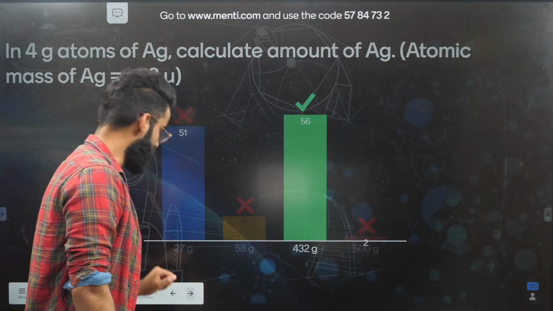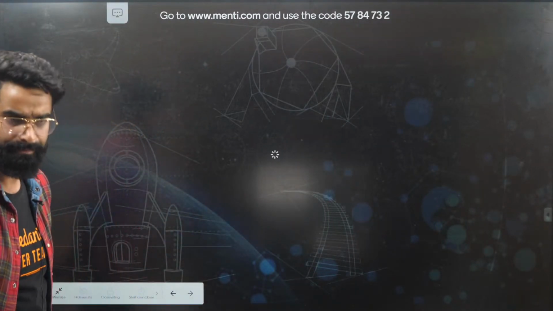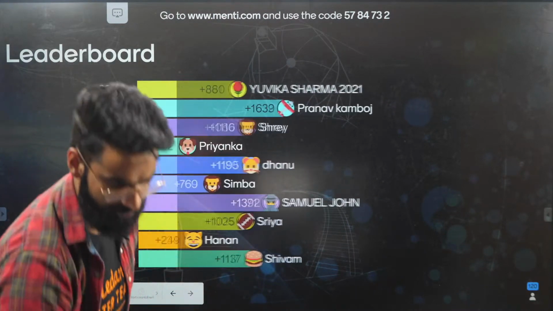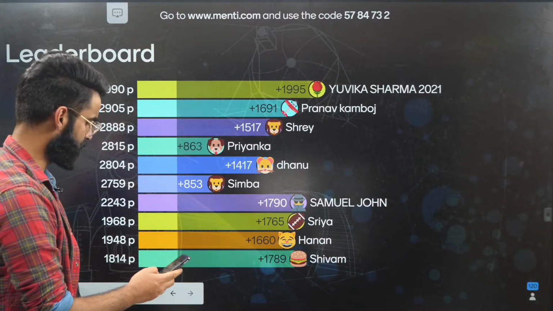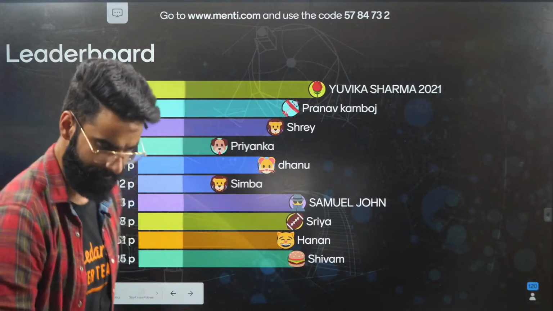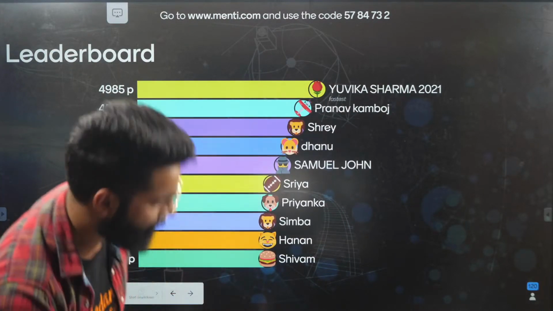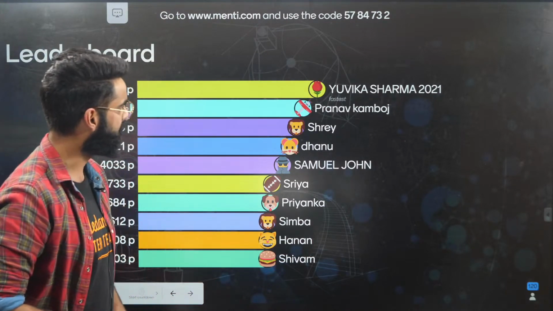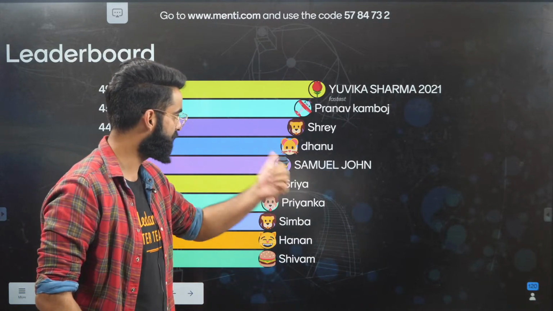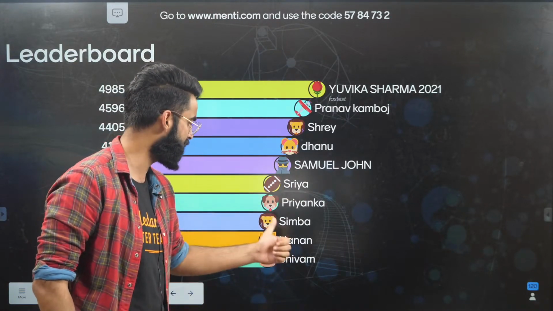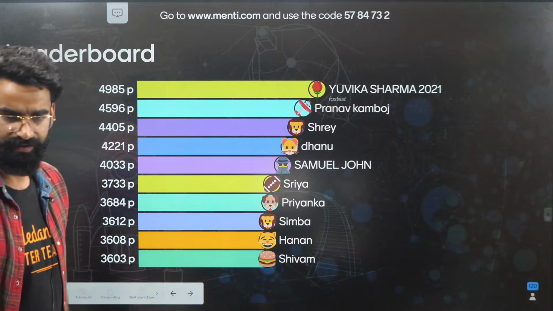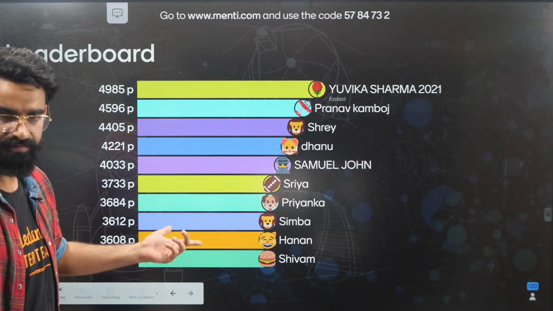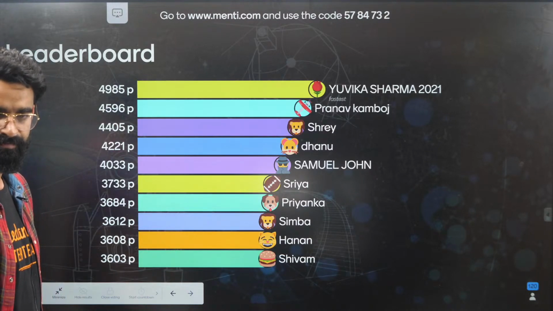Wonderful for the ones who have marked it correctly. Let's see the leaderboard first. This is our leaderboard. Again, Yuvika is the fastest one to answer this question. Pranav is at the second position. Then we have Shrey, Danu, Samuel, Shreya, Priyanka, Simba, Hanan, and Shivam. Wonderful, guys. The next chapter is going to be atomic structure.